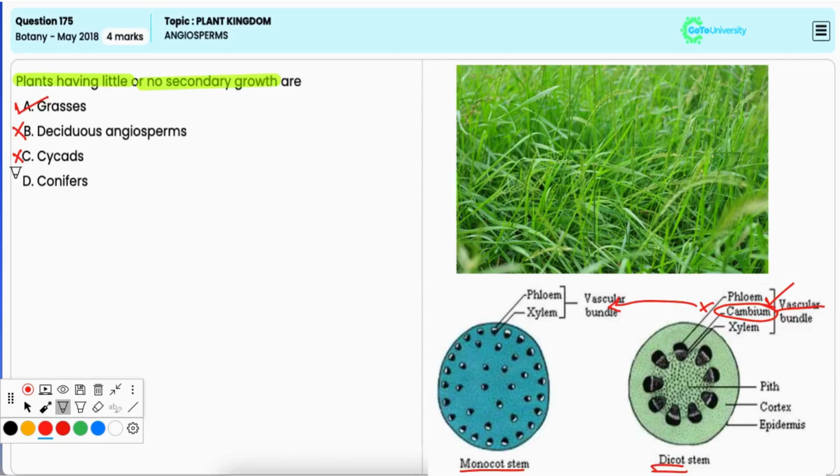Option D, conifers. It is also incorrect because these are also gymnosperms and they have secondary growth, leading to the formation of wood, that is secondary xylem.